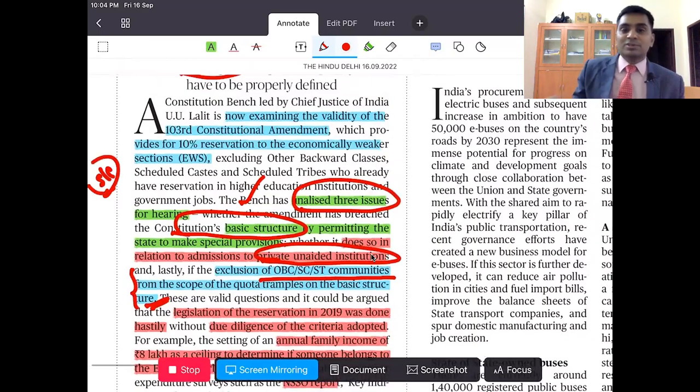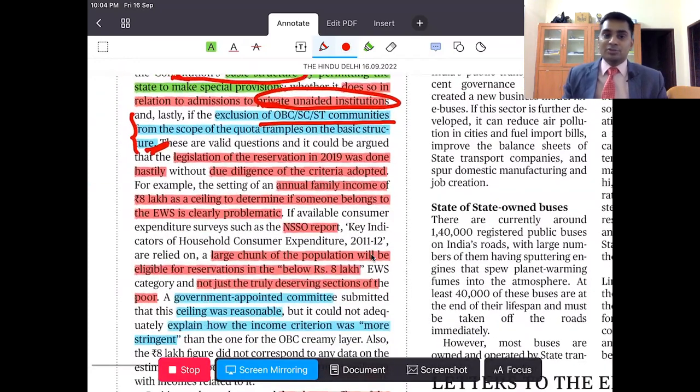We have to follow this case day after day, because this is going to be in the news. Now the major contention is that if you are earning less than 8 lakhs, you are going to be called an economically weaker section. But there are some loopholes here.